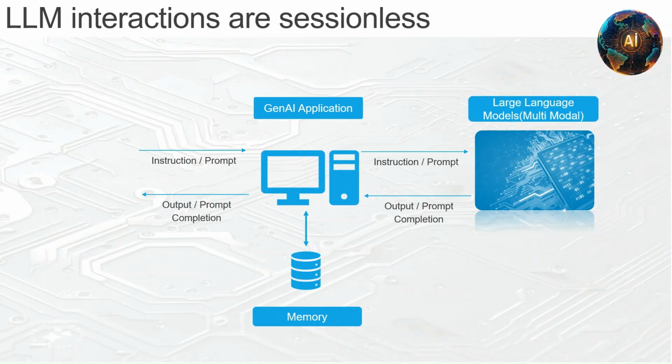All right. So to summarize, in this lecture we explored what GenAI is and how it works. We learned that the heart of the GenAI machine is the LLM, or large language model, which is trained on massive datasets to understand and generate human language. These LLMs have multimodal capabilities. They can process text, images, audio, and video. And most importantly, they are stateless by nature. But they can provide contextual answers in a conversation due to an application in front of them, which has references to past interactions.